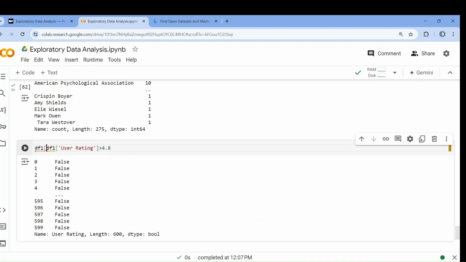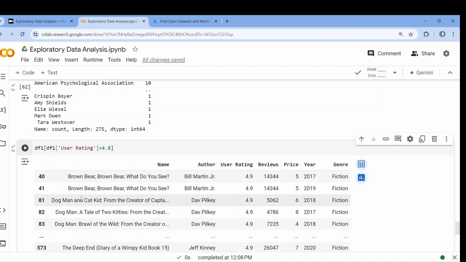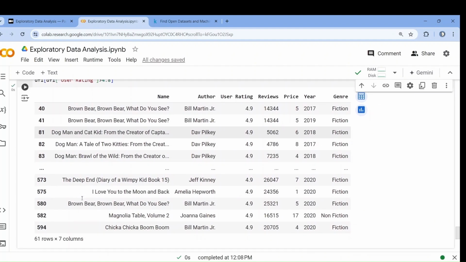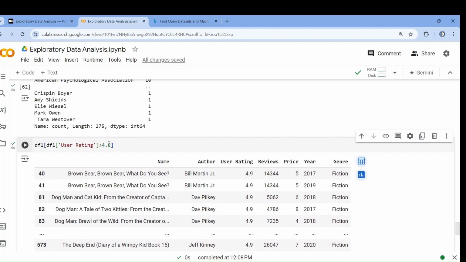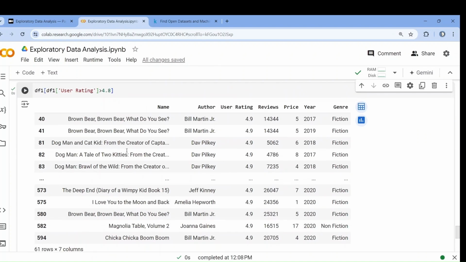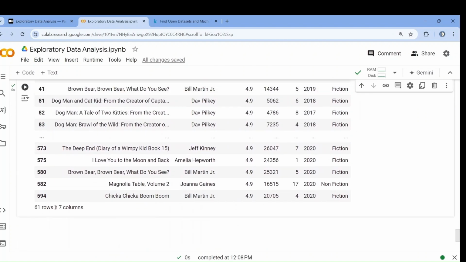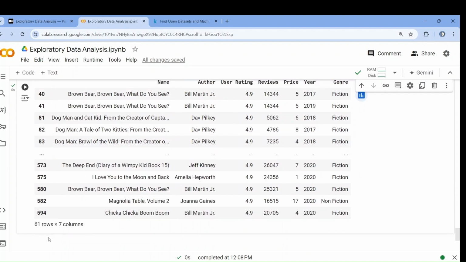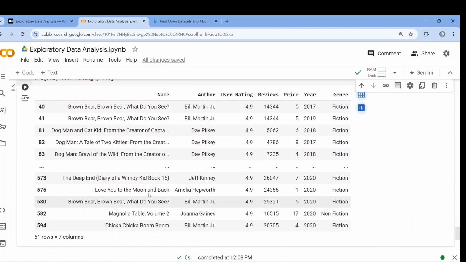So I'll write df1 and here also close the bracket. Then I will get only those which are true. See, greater than 4.8. Is there any book that got a 5 rating? If I write greater than 4.9, nothing, no books. So greater than 4.8 gives 61 rows, 7 columns. That means 61 books have got a 4.9 rating.